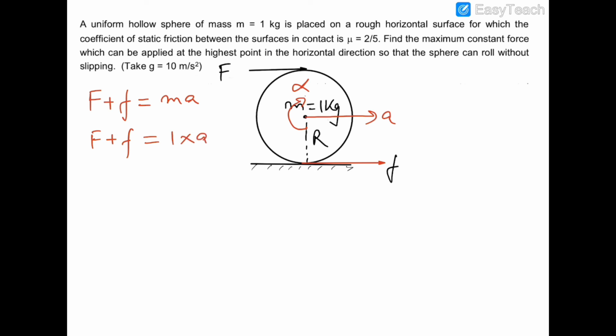Now we are writing the equation of the torque. You can see that this force F is producing a clockwise torque, and this friction is producing an anti-clockwise torque.